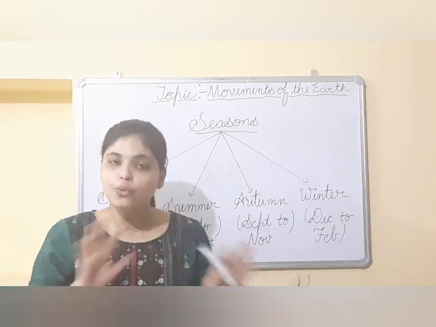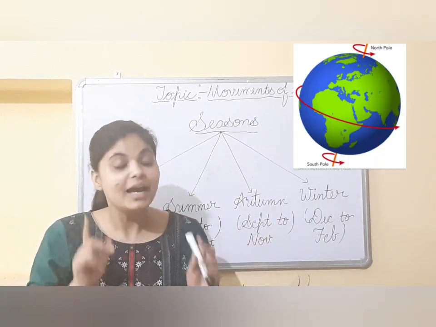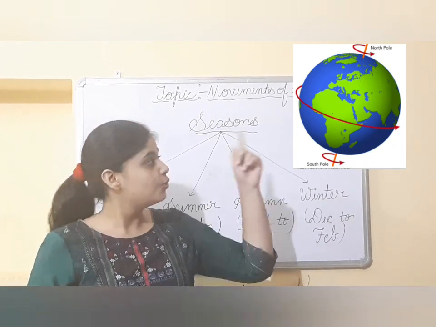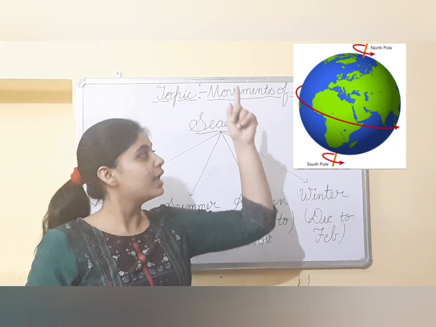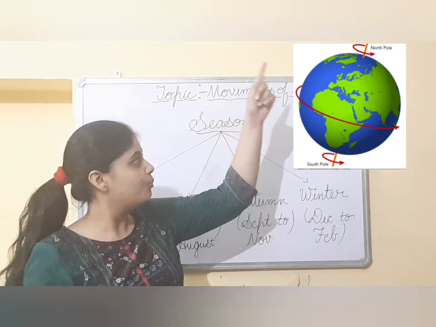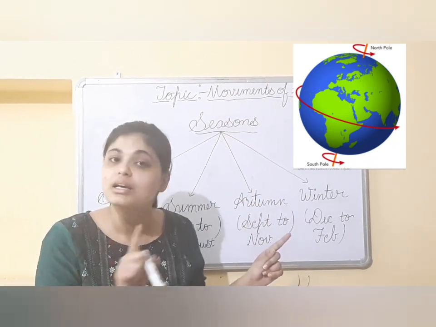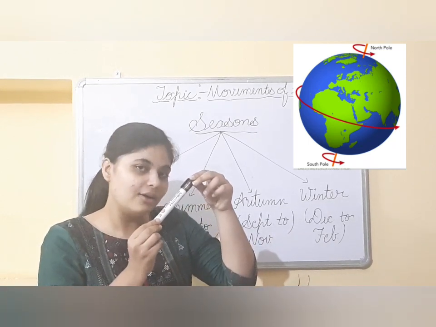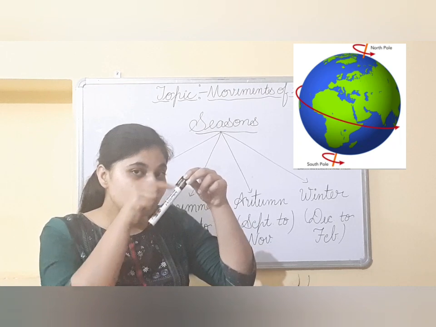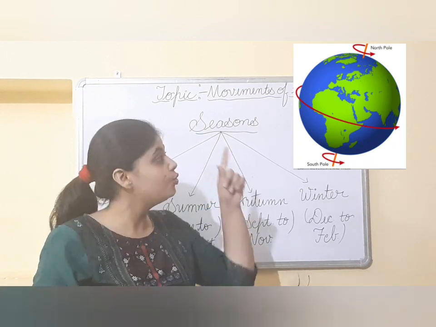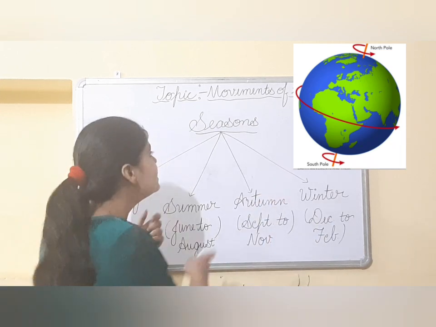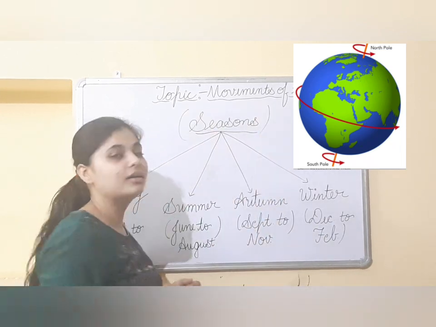See, as you all know, Earth is not straight. The axis of the Earth I am talking about is not straight. Okay, so here you can look at this picture. See, the axis, the imaginary line that runs from the North Pole to the South Pole, is not straight. It is slightly tilted at an angle of 23.5 degrees, right? So due to this tiltedness of the Earth, what happened? The seasons on the Earth occurred.